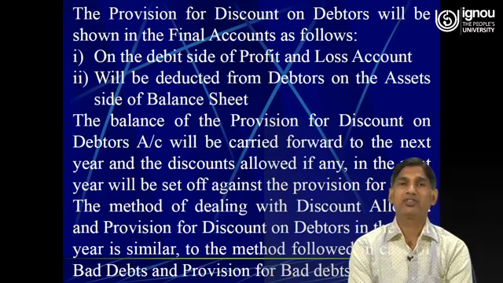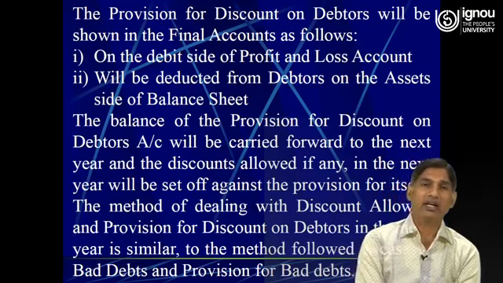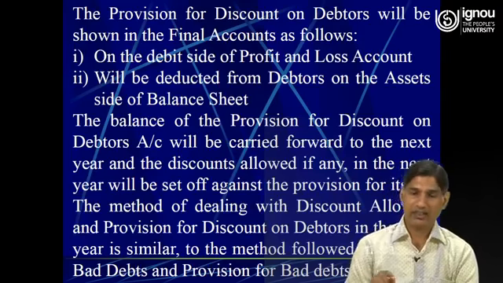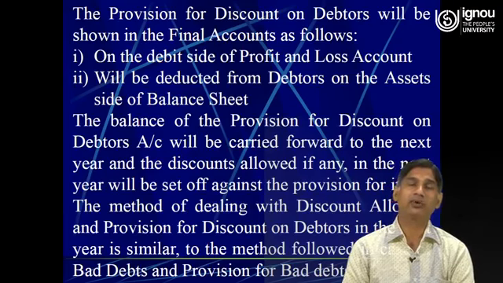The method of dealing with discount allowed and provision for discount on debtors in the next year is similar to the method followed in the case of bad debts and provision for bad debts. So here the discount allowed is treated as bad debts and provision for discount on debtors is treated as provision for bad and doubtful debts.